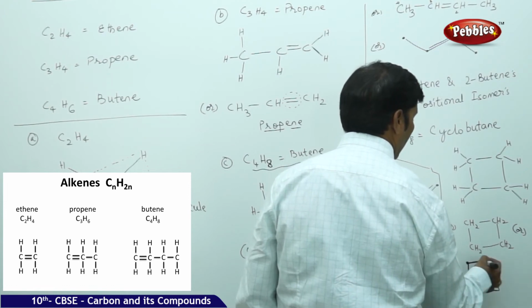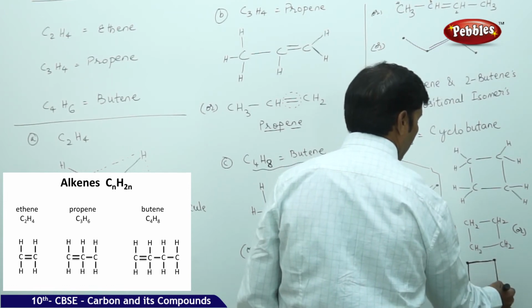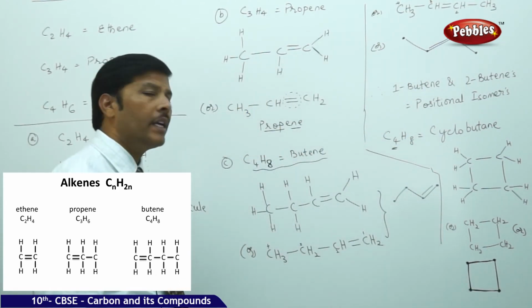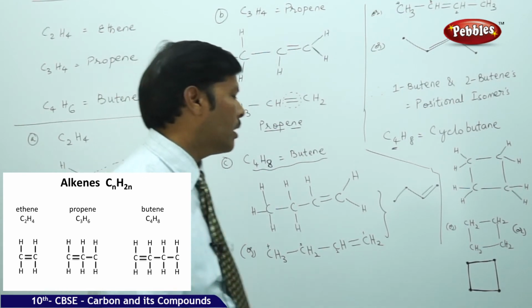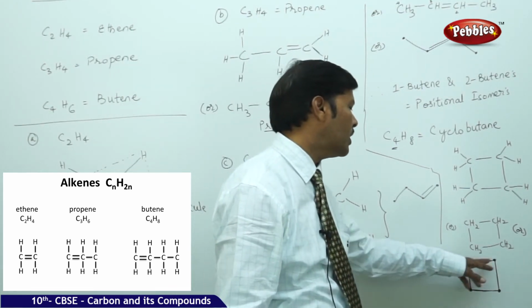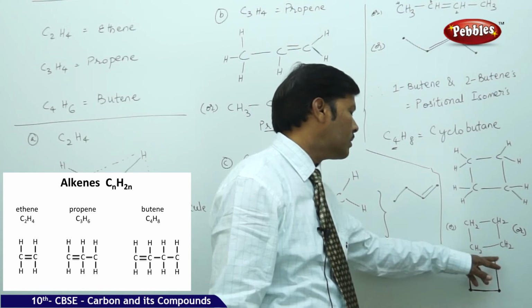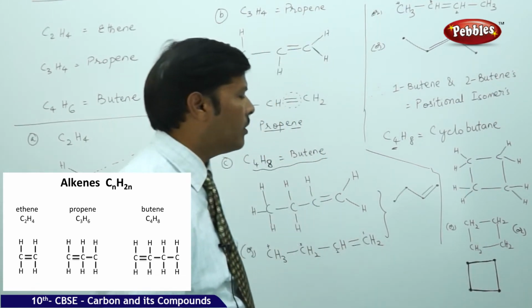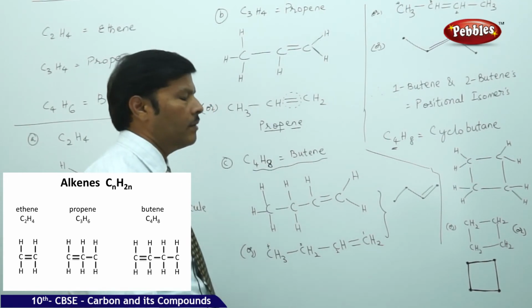Each corner is having 1 carbon, and this is automatically understood as cyclobutane. 2 hydrogens are hiding at each carbon. It's a bond line representation. In bond line representation, we only highlight the carbons at the 4 corners of the square, and for each carbon 2 hydrogens are hiding in that particular plane.